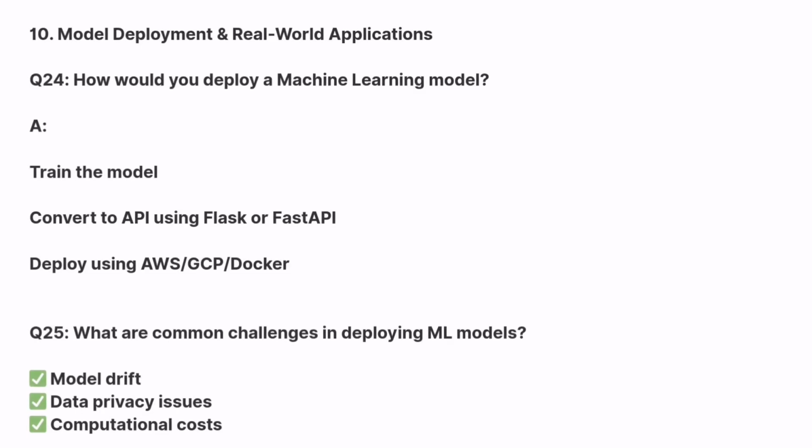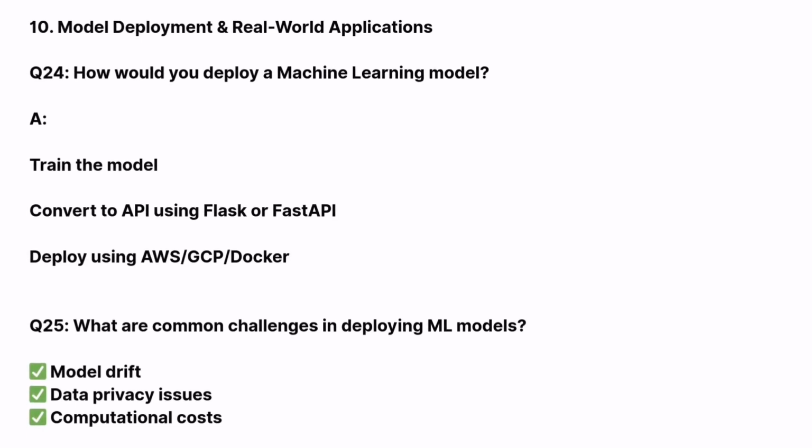Now the next question, from model deployment and real world applications, is how would you deploy a machine learning model? We can do this in these steps. We train the model, convert it to an API using Flask or FastAPI, and then we deploy using AWS, GCP, and Docker. Now the next and last question is, what are common challenges in deploying ML models? We can face model drift, data privacy issues, and computational cost.